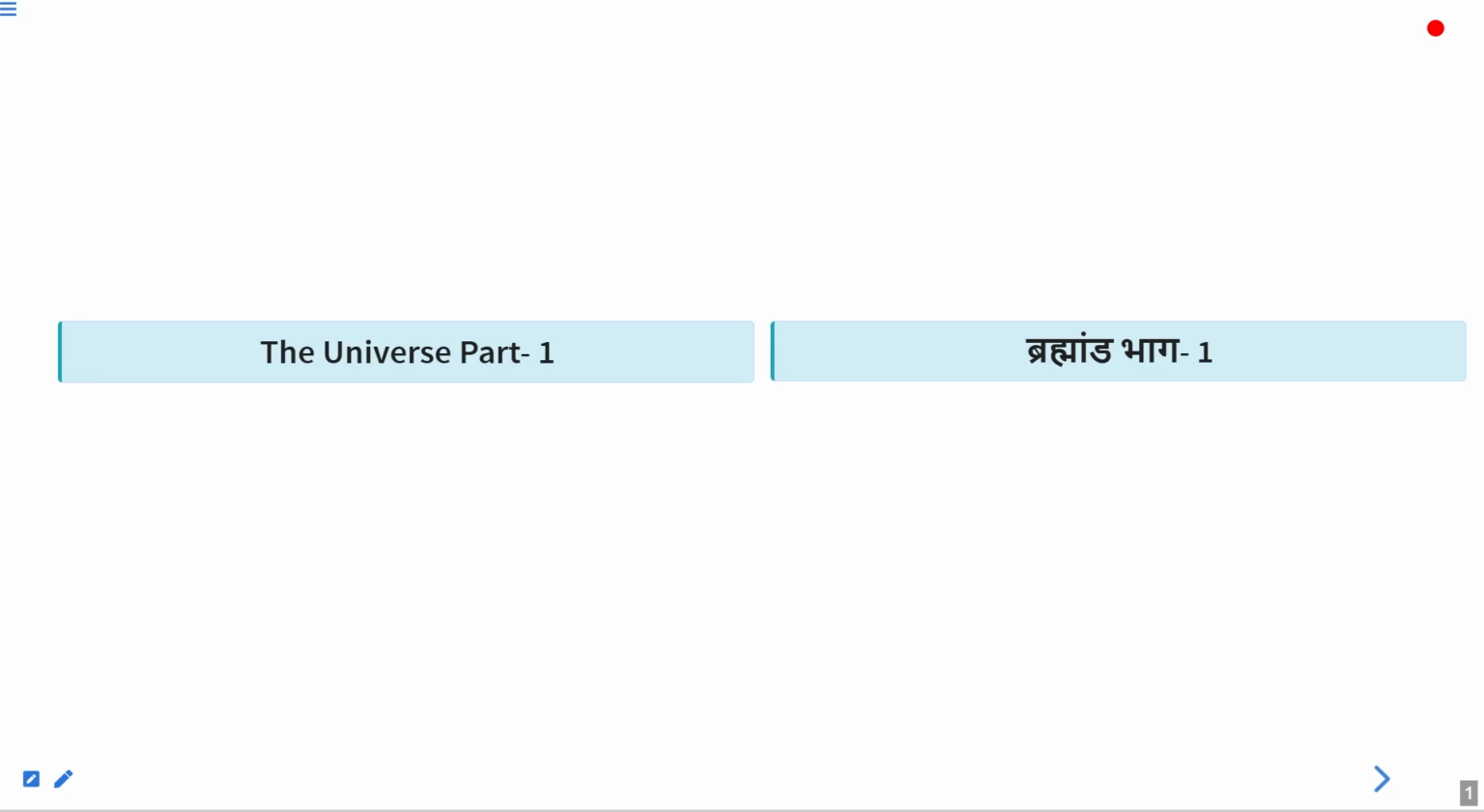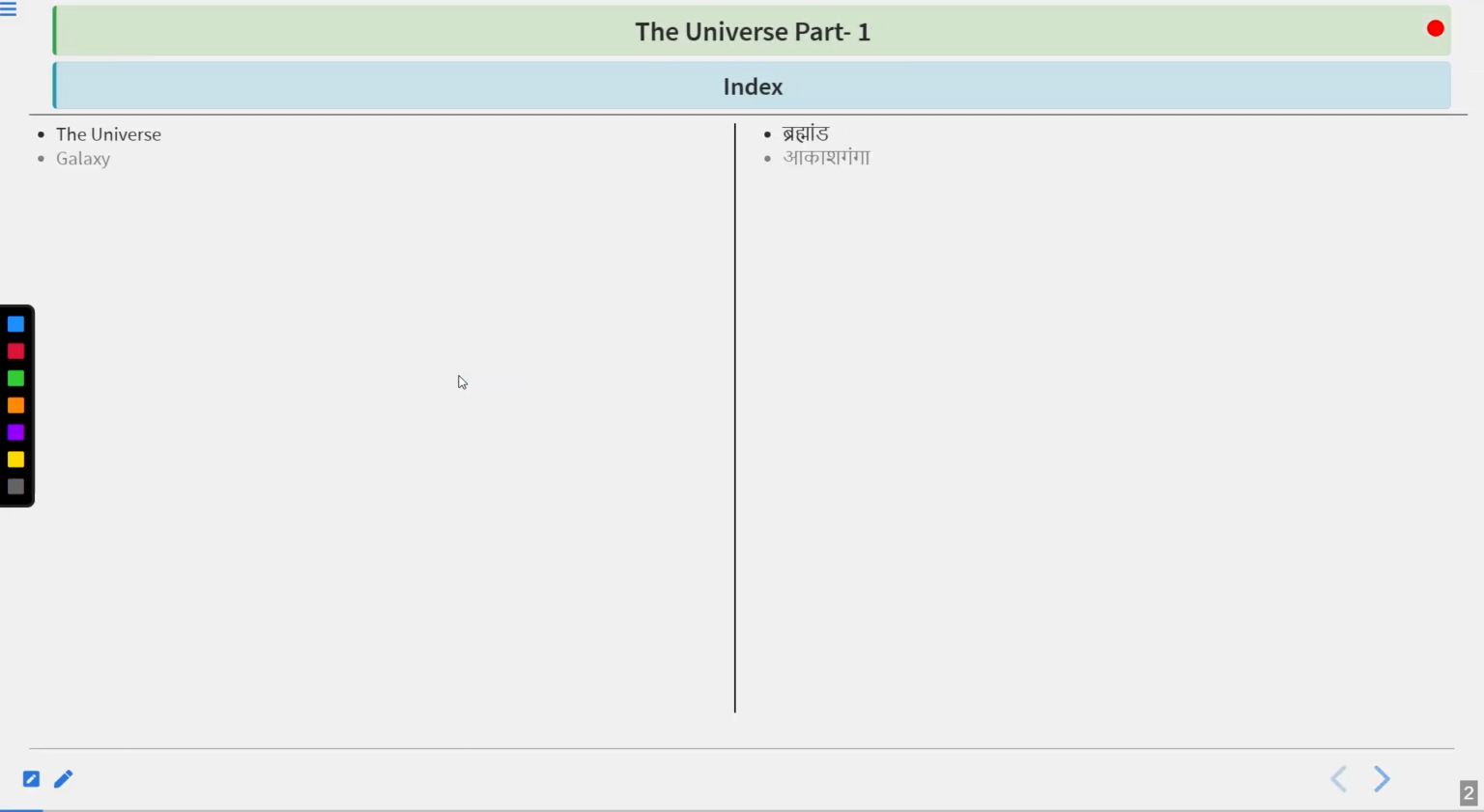So students, as you can see, in this lecture we are going to start the discussion over the universe. This is going to be our part 1. In this lecture we will talk about the universe. We will start with the universe as an introduction, galaxy, then classification of galaxies, our own galaxy Milky Way,